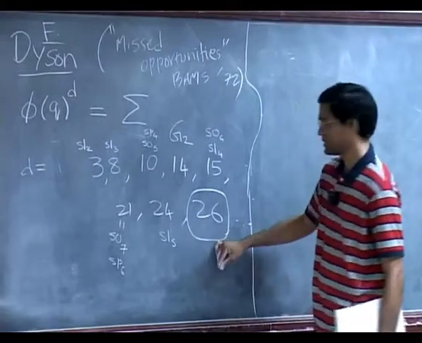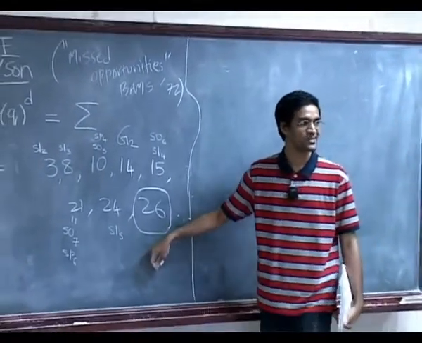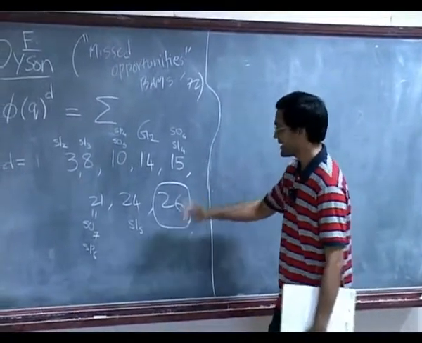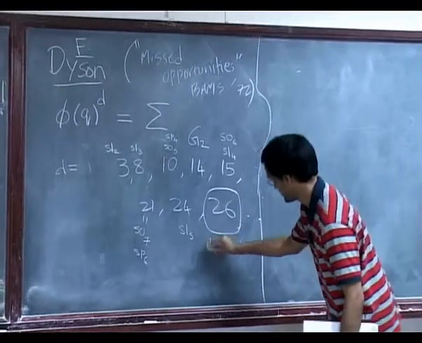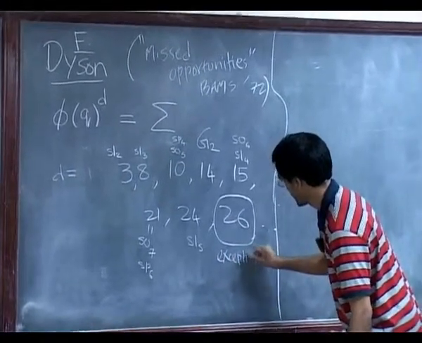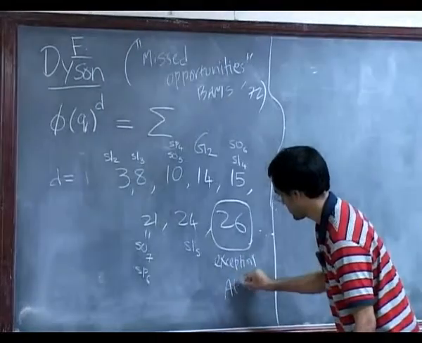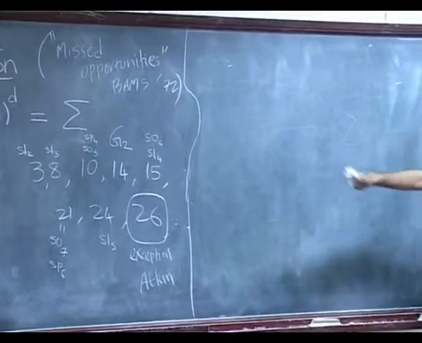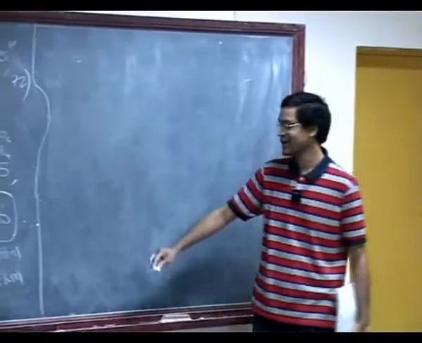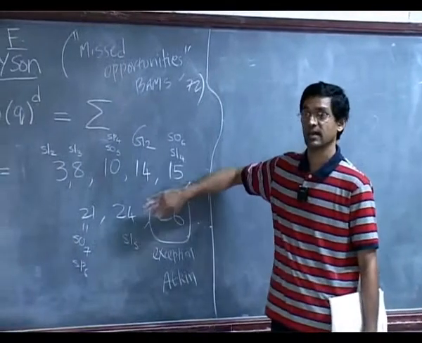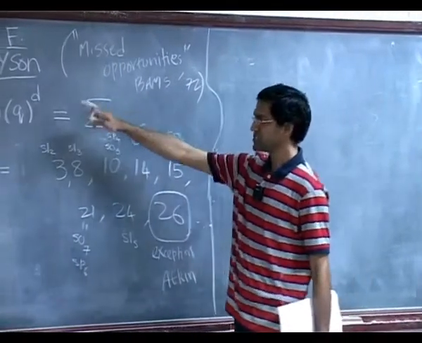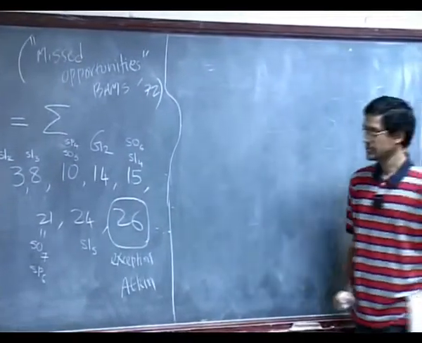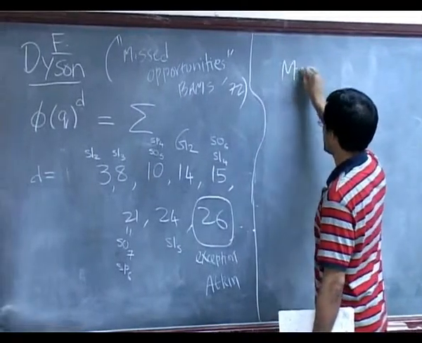By some accounts, it's the answer to all the mysteries of the universe in some sense. String theory says we are in dimension 26 apparently. But anyway, that apart, it's an exception. It's not one of these guys. And this was an identity due to Atkin, which doesn't fit part of this Lie algebra thing. So yeah, thanks for pointing that out. So 26 alone is an exception. There is an identity known for D equals 26, which is not explained by the MacDonald theory. Okay, so that's the exception. Okay, so finally, what did MacDonald really do?